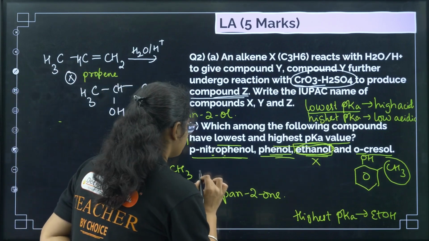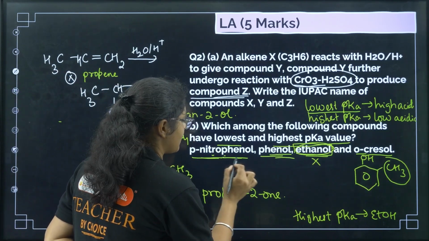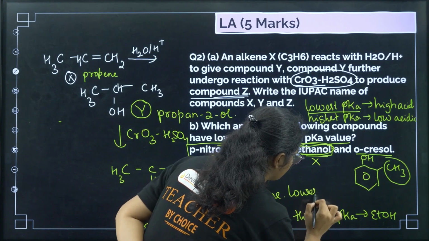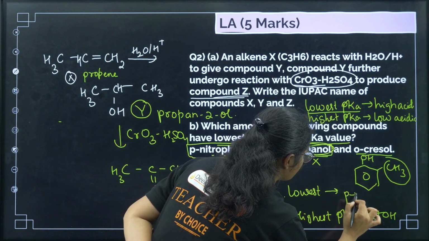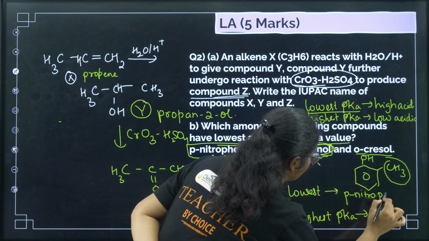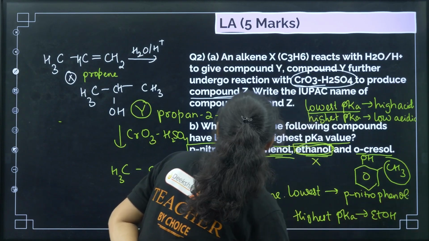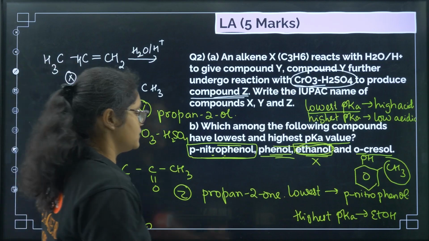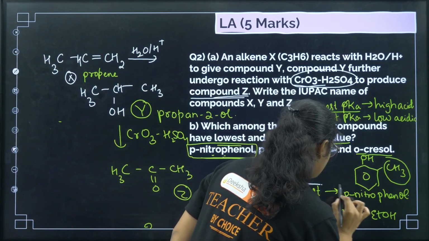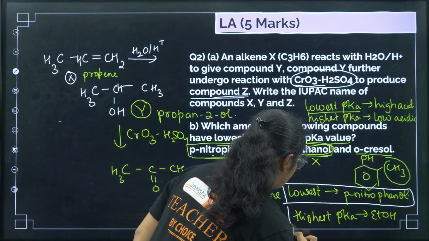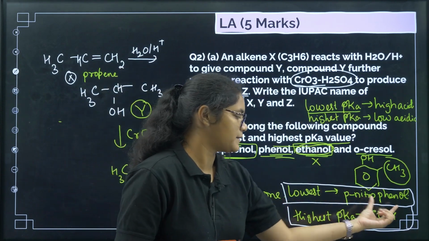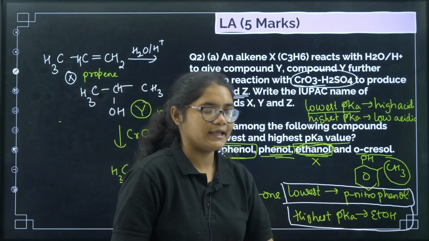Therefore the most acidic compound will be para-nitrophenol and its pKa value will be lowest. Clear? So I'll highlight these answers. Sorry, lowest pKa is para-nitrophenol, highest pKa is ethanol.